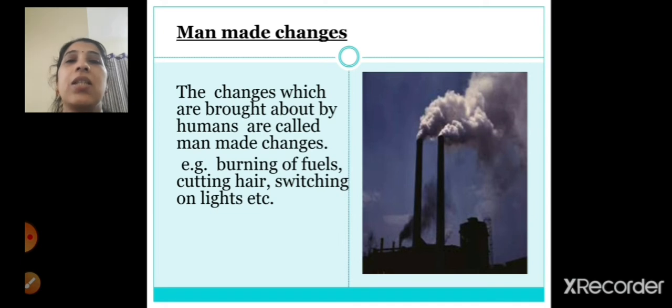The changes which are brought about by humans are called man-made changes. Example, burning of fuels, cutting hair, switching on lights, etc. So these are some of the examples. You can write examples of your choice also, right?